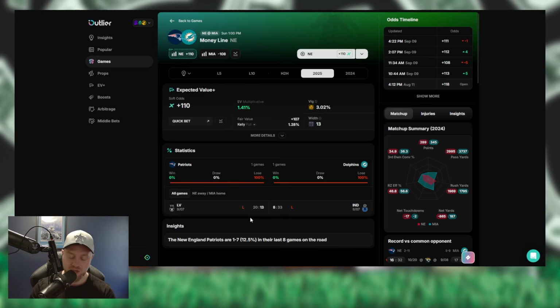So Geno Smith threw for 362. Gene T ran for 38 yards. Geno ran for 10. White ran for 8. Rushing, they didn't really do much. But in terms of throwing the ball, man, 362 passing yards for Geno Smith.